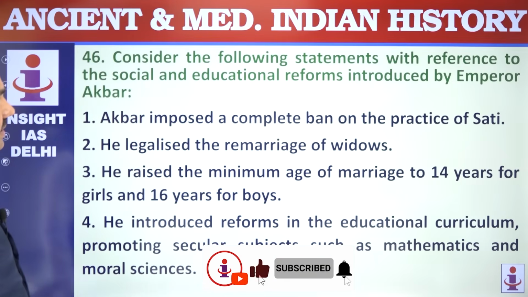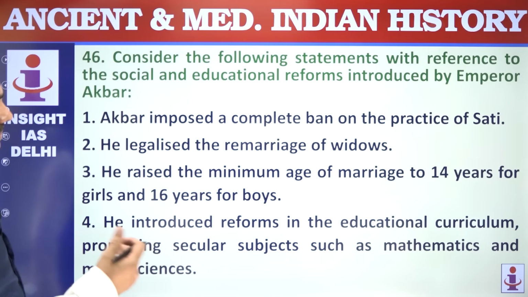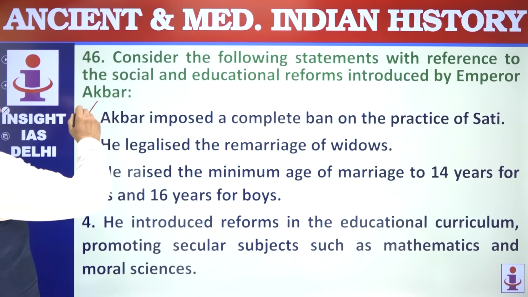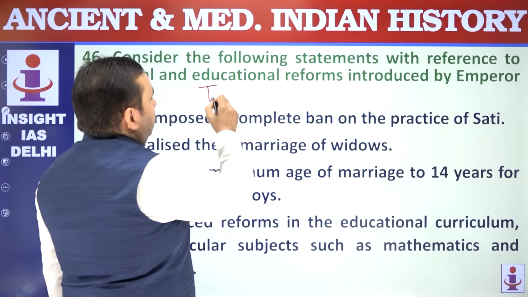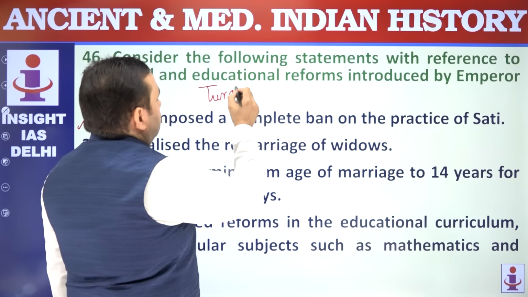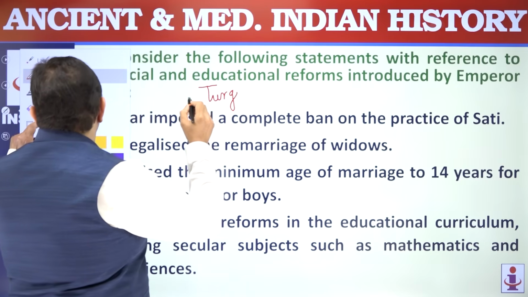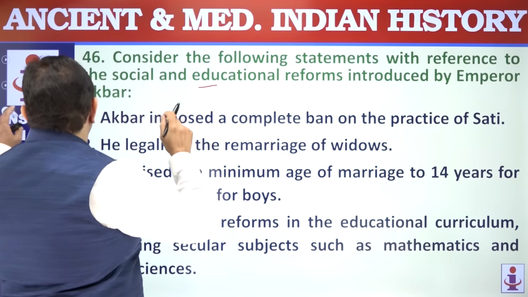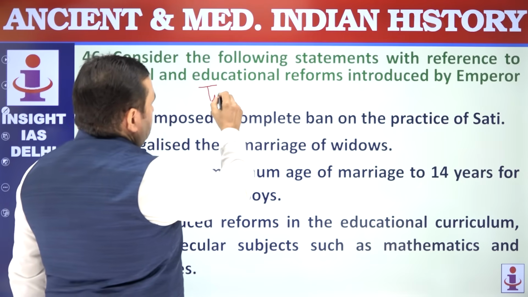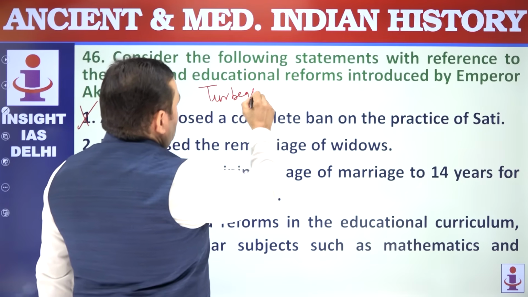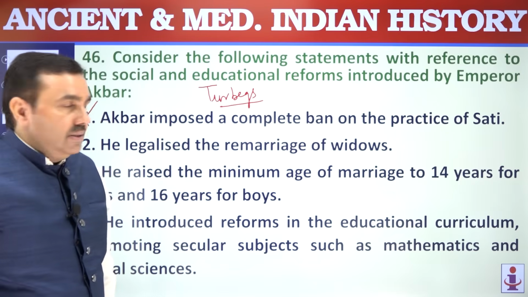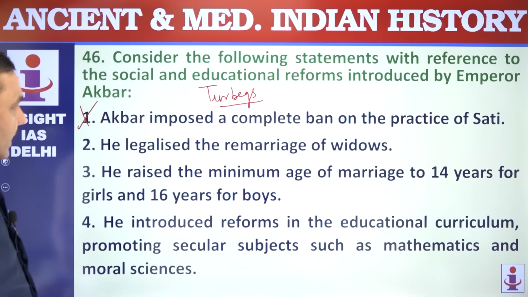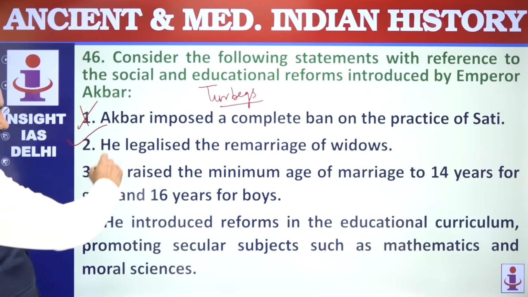46. Consider the following statements with reference to social and educational reforms introduced by Emperor Akbar. Akbar imposed a complete ban on sati. No, he imposed a ban on forced sati. And remember the name of the officer. He appointed special officers known as Turbegs, to see that no woman was forced to burn herself against her will. Legalized widow remarriage, banned child marriage, correct.